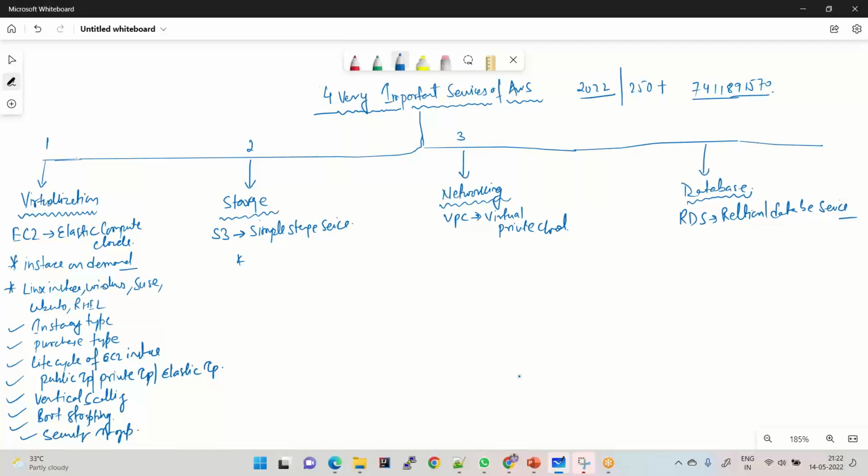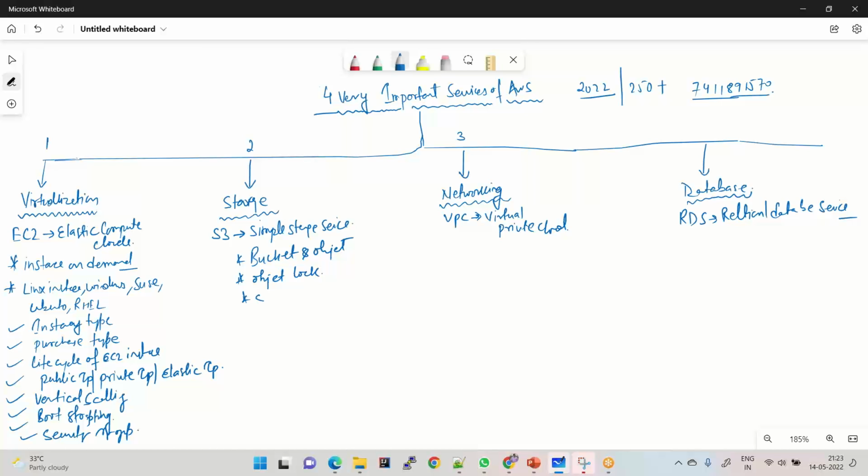Then we are coming to S3. In S3, what all things do you need to learn? As I told you, S3 is a simple storage service where you can upload your data and download your data at any point in time. The topics that are very important to learn in AWS S3 are the concepts of buckets and objects. You should know what object lock is. Object lock is a very important interview question people ask.